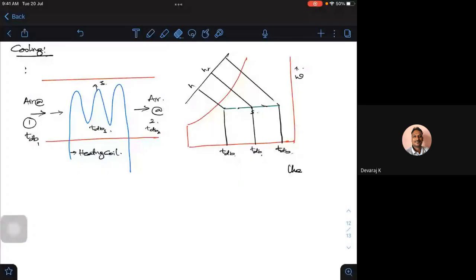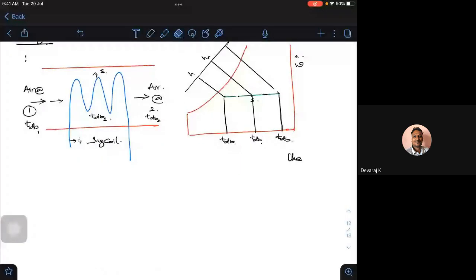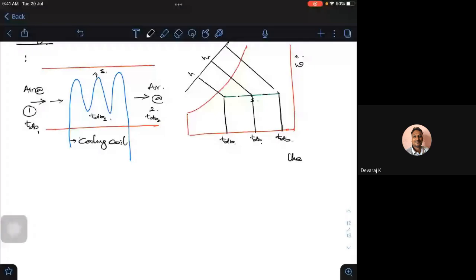This will become a cooling coil, so this will be TDB1, TDB2, TDB3, and H2, H3. The process is completely reversed.